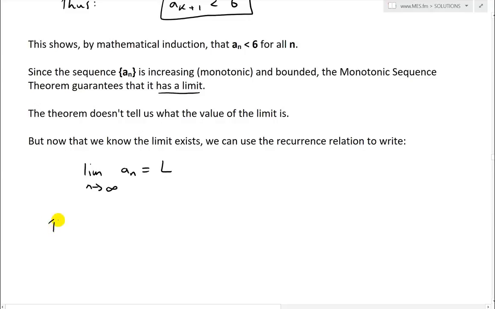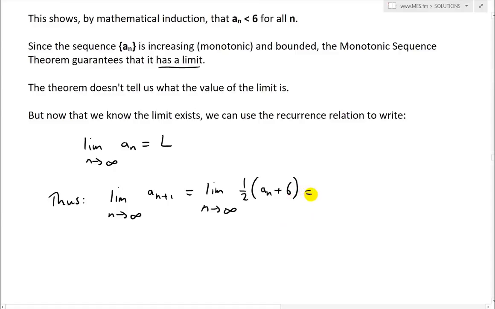Thus we could now write the limit as n approaches infinity of one term larger, a_(n+1), and just use the recursion relation. This just equals the limit as n approaches infinity of 1/2 (a_n plus 6). Now that we have this limit, we could keep going and use limit laws, putting this limit inside. So this equals 1/2 of the limit as n approaches infinity of a_n, and then we just have plus 6 over here.